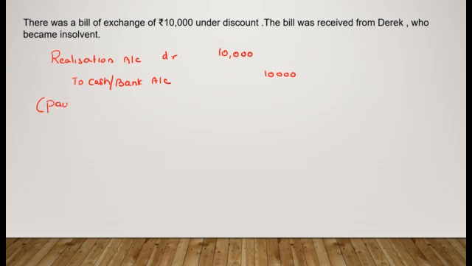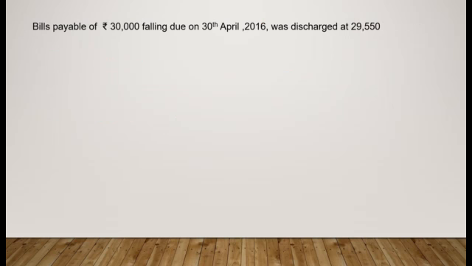So this is for payment of the dishonored bill. Hope that is clear. Moving on to the next.